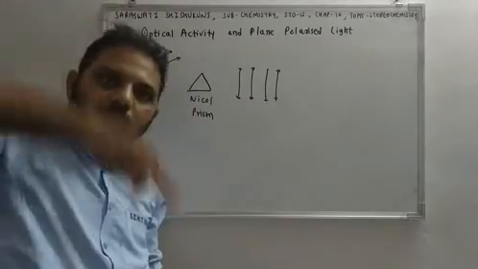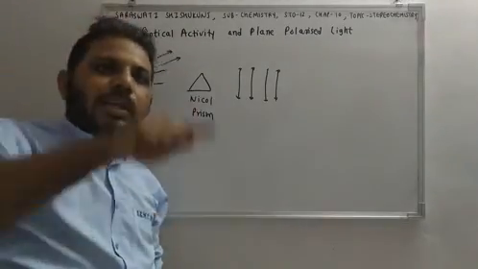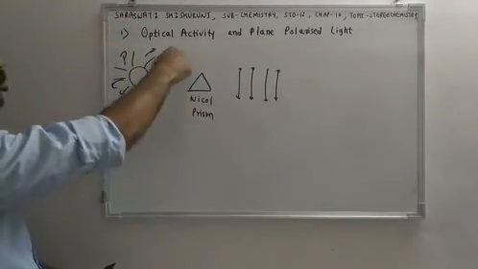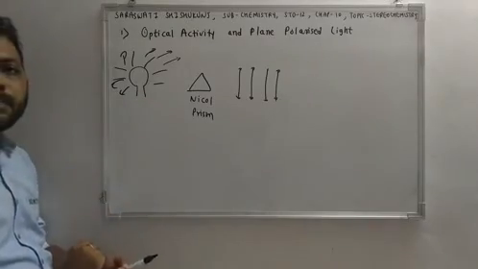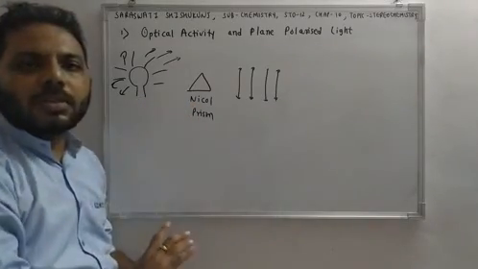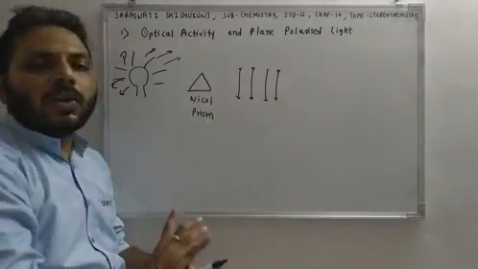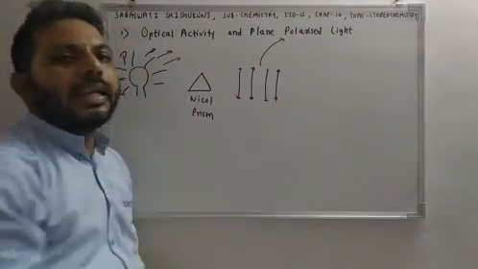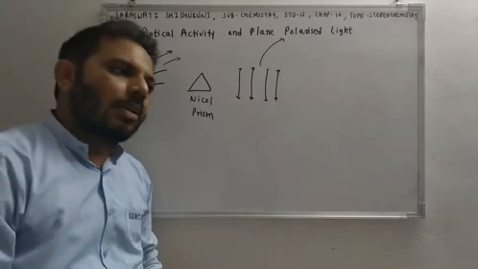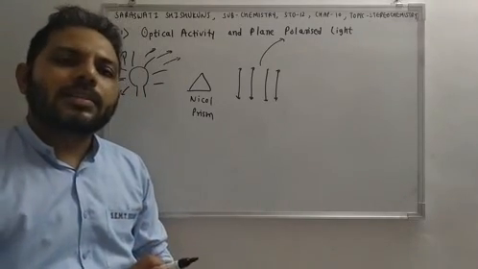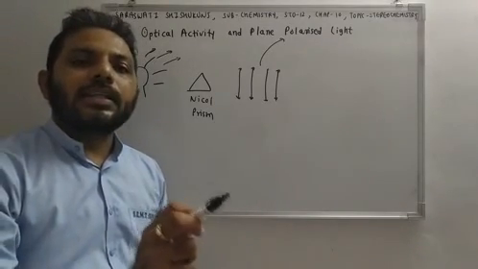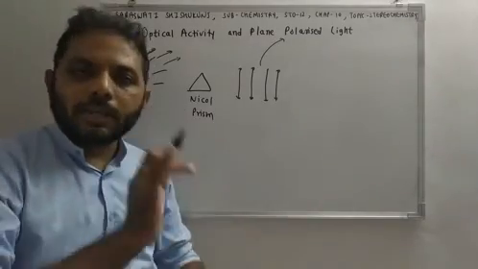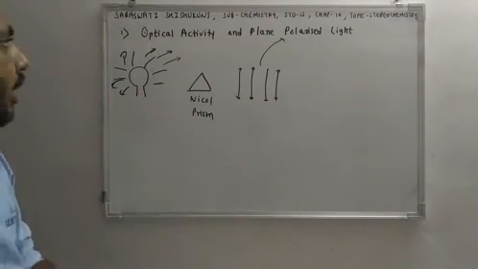So suppose this is the plane. So light is falling in one plane only. So light used to be falling in all the planes. Now after passing through prism, the light is falling in one plane only, and that light is known as plane polarized light. So the meaning of plane polarized light is the light is in one plane only. Okay, so this is plane polarized light.